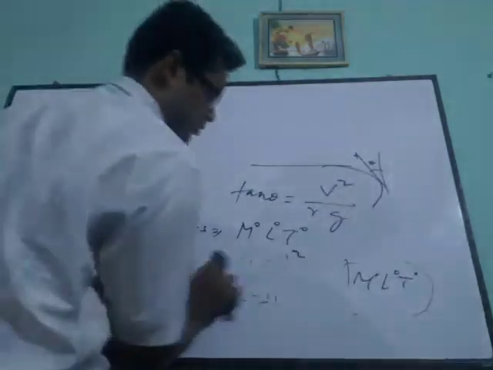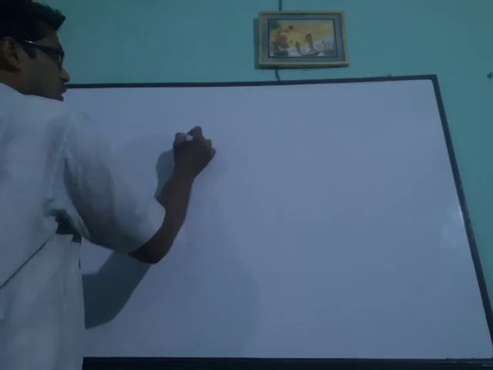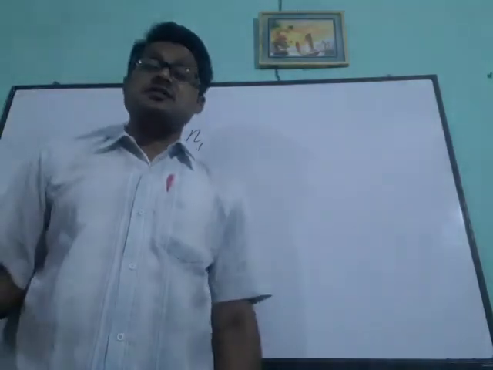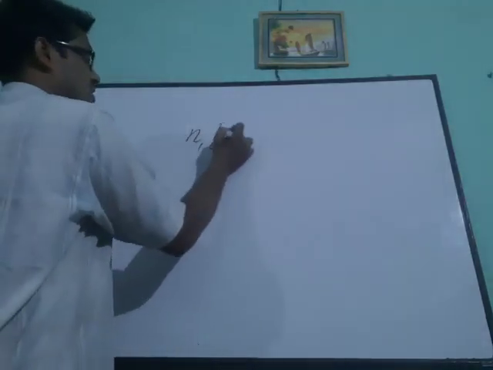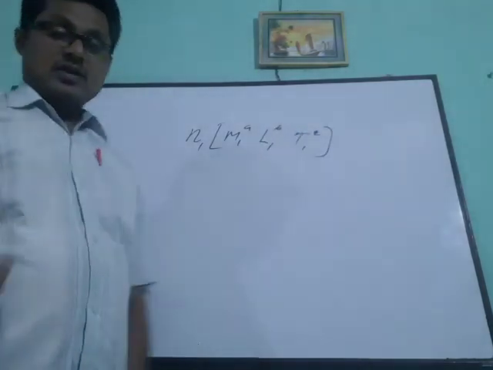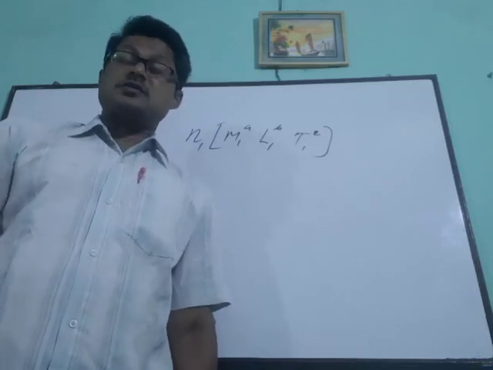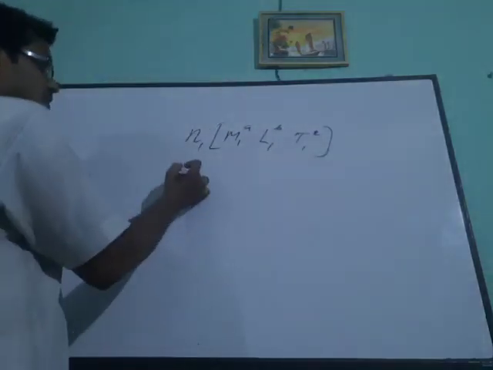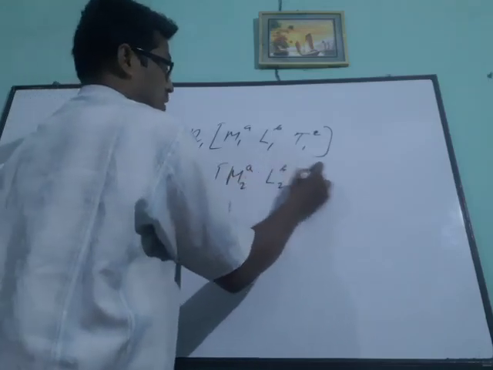One more application is there from the dimensional homogeneity principle. Let the value of any quantity be n1 in one system. Let's say in the CGS system the value of g is 980 centimeter per second square. This is the quantity, and the dimensions are M1 to the power a, L1 to the power b, T1 to the power c. Now in another system, in the SI system it is 9.8, or in FPS it is 32 foot per second square. In another system, the value of the quantity is n2, and the units are M2 to the power a, L2 to the power b, T2 to the power c.